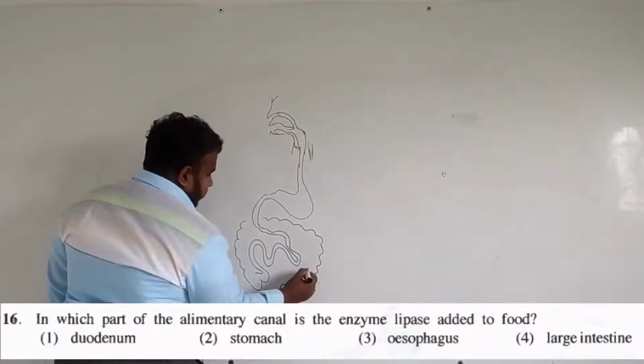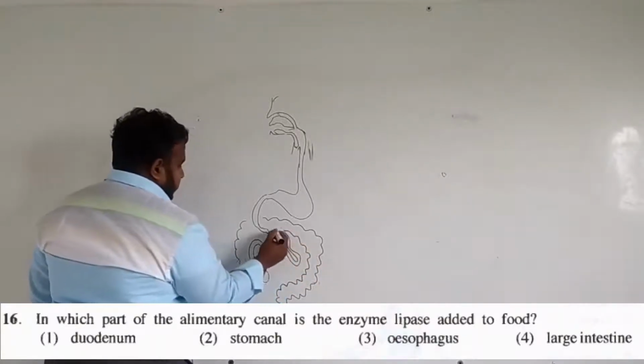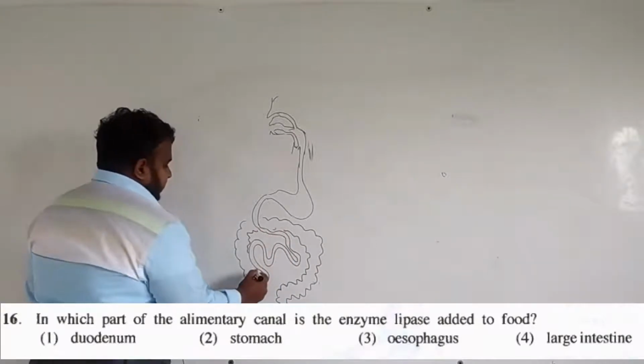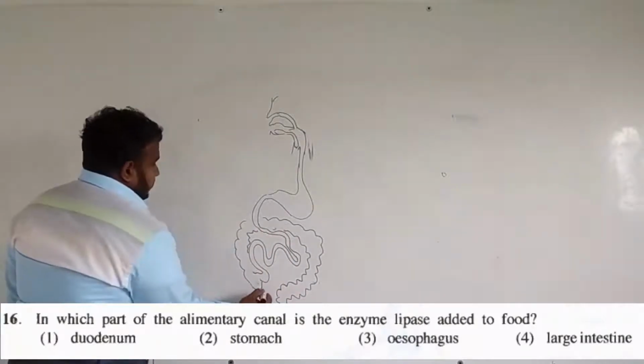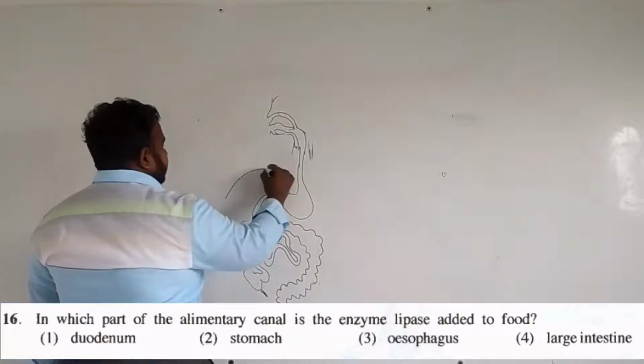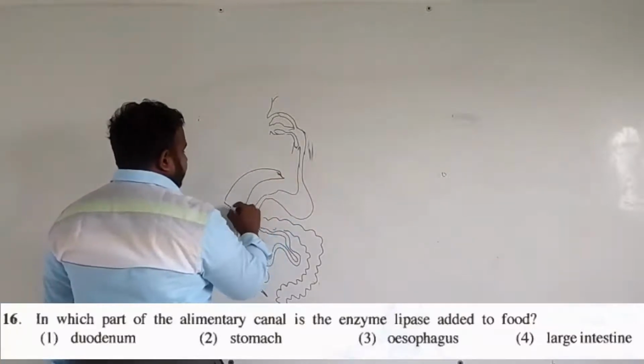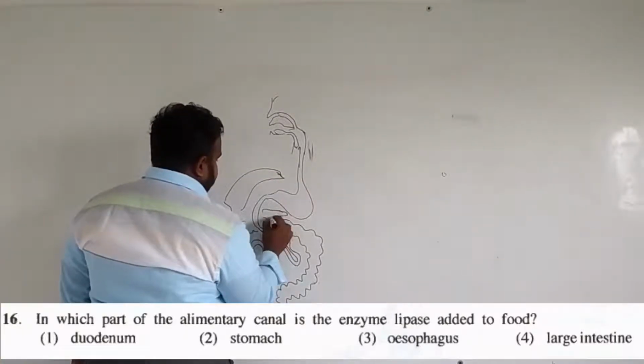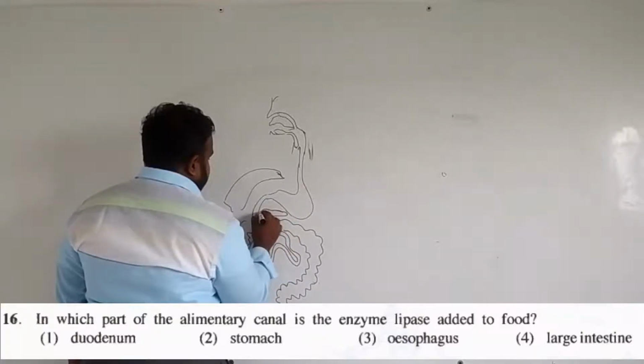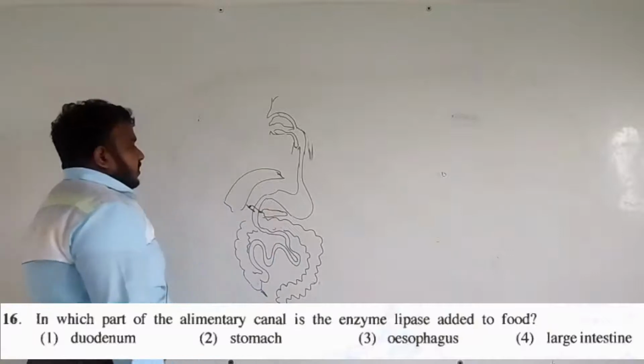Okay, I'm not drawing the complex intestine. I'm just coming to the point. So here the appendix will be. Fine. Here the liver will be at this point, and then the pancreas will be at this point. Fine. So pancreatic juice and the bile pigments join together into the duodenum.